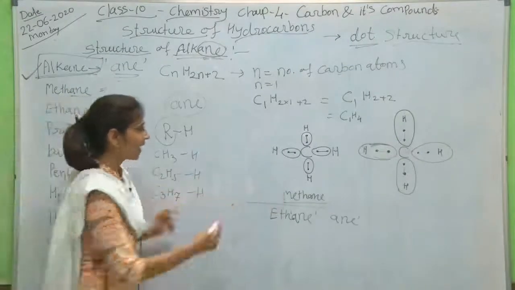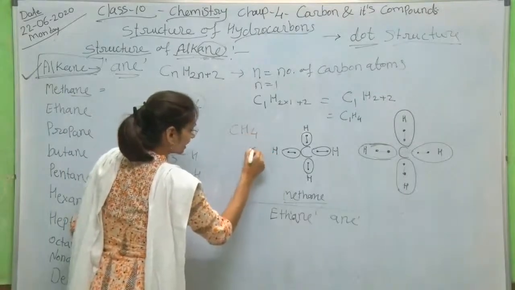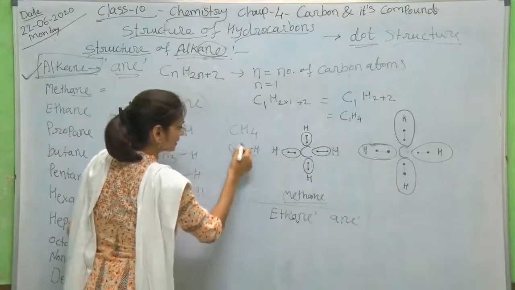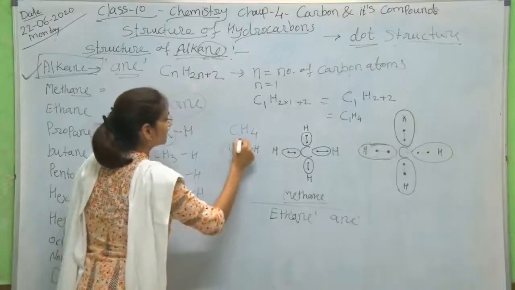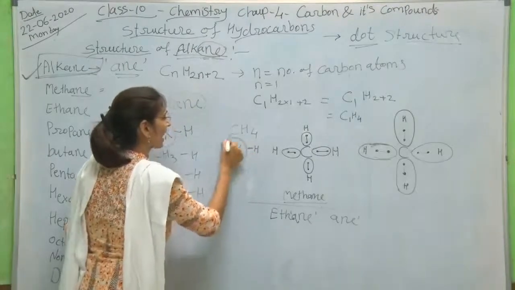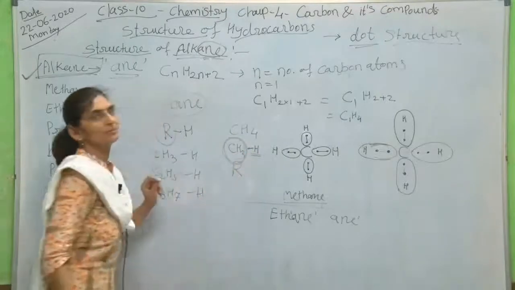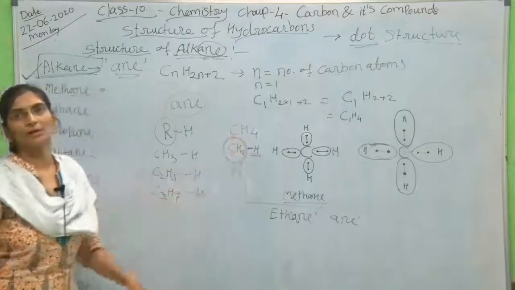See, methane, how can we write it? CH4: H has a single bond, and CH3 we will consider as R. This CH3 group we consider as R, and H is the functional group.